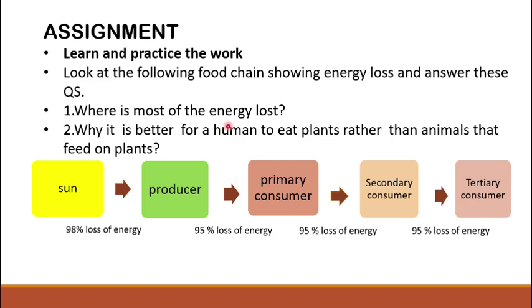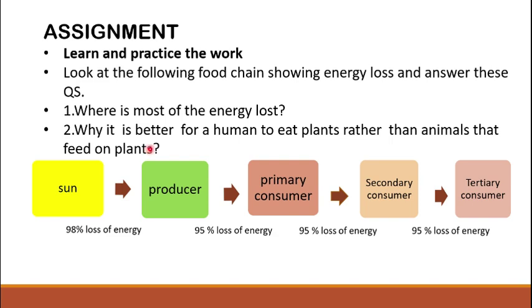Question number 1 is, where is most of the energy lost? So you have to identify where the loss of energy is maximum, between the sun and producer, or between the sun and primary consumer, by looking at these values. So this is a very simple question.